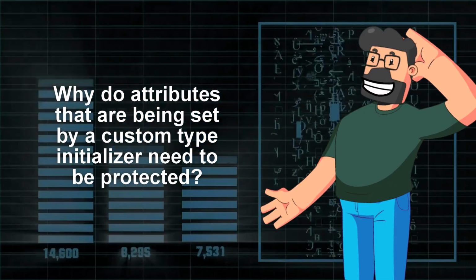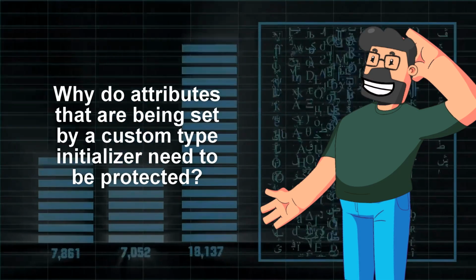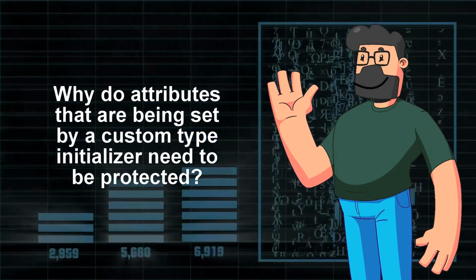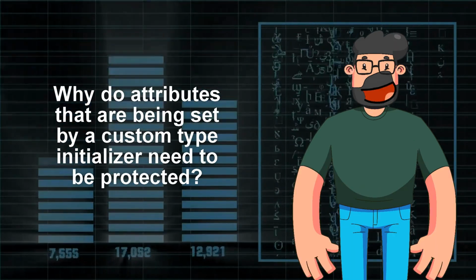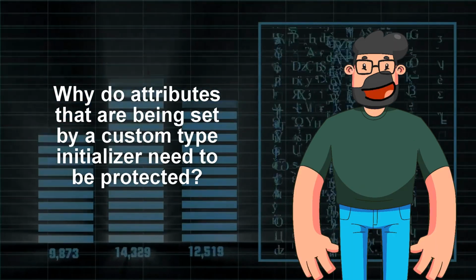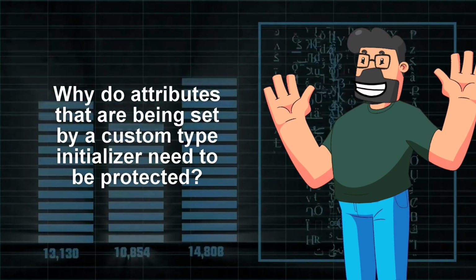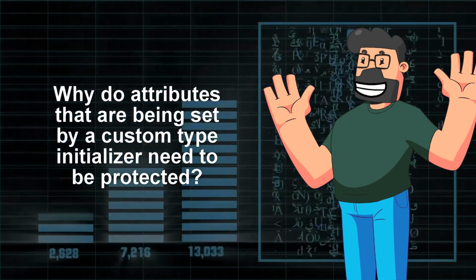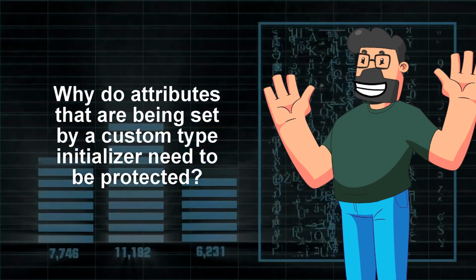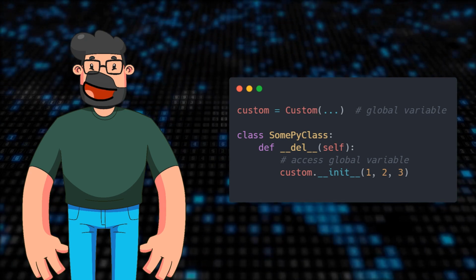Hey there! Today we're diving into a problem that involves custom type initialization in CPython, which can lead to some tricky situations. The issue arises when dealing with the initialization of a custom type's member in a multi-threaded environment. The tutorial warns against a simpler but risky version of the code that can potentially cause unexpected behavior due to race conditions. Now, let's discuss the solution provided in the tutorial.